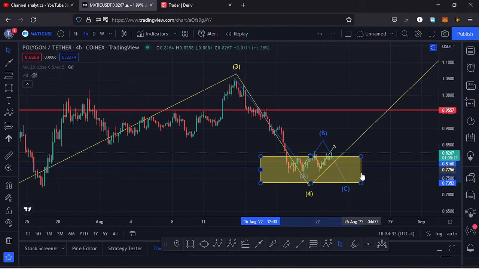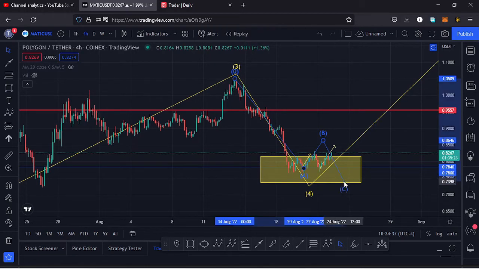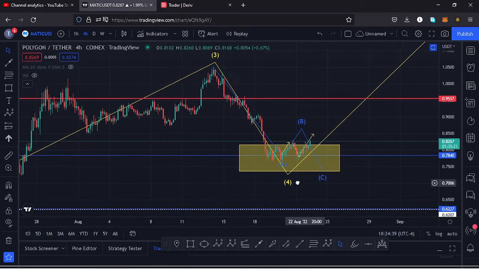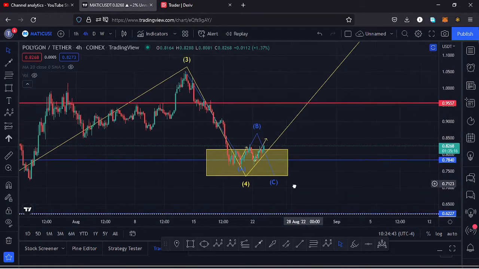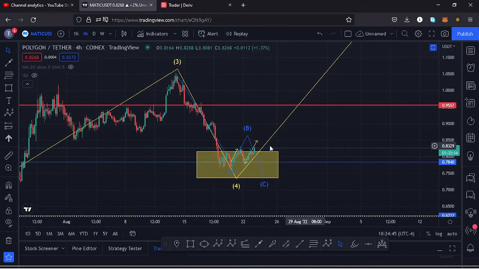And in case that happens, that will be maximizing our yellow target area for that fourth wave to the lower side. And once we see the low for that fourth wave, then we can expect a very nice reversal to the upside in the formation of a wave 5. So that gives me the key scenarios that I expect to play out here. It's possible that we might continue pushing a little bit higher in the formation of a wave B, then continue seeing lower prices in the formation of a wave C to maximize our yellow target area.